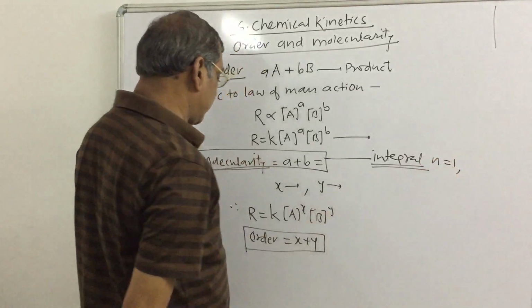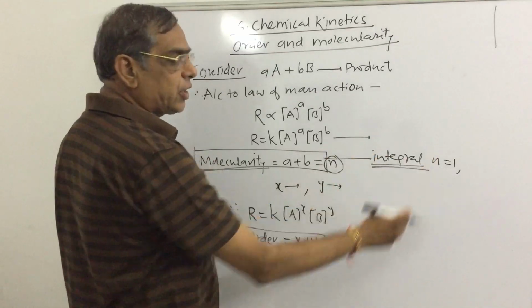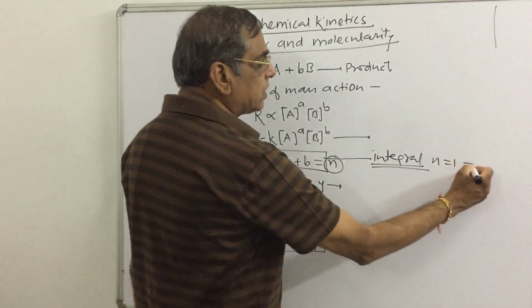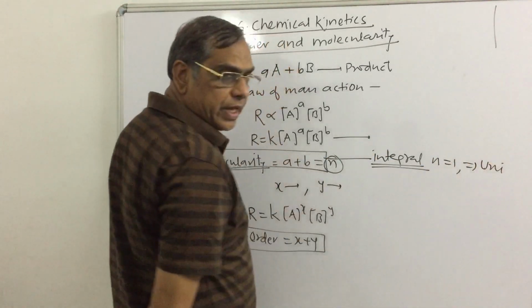Suppose n equal to 1, that is molecularity equal to 1, such reactions are called unimolecular reactions.